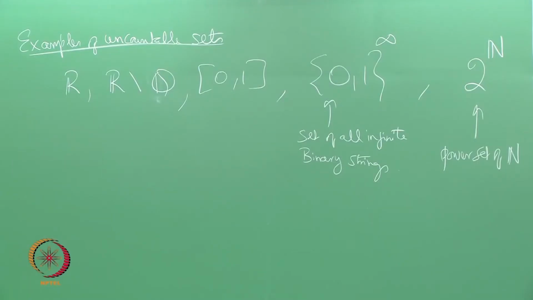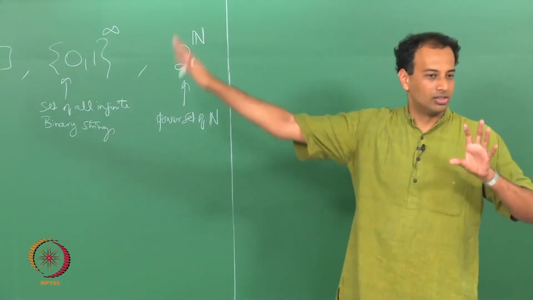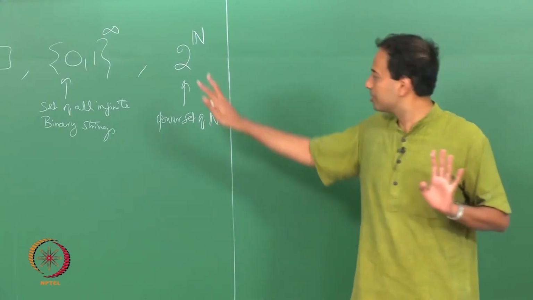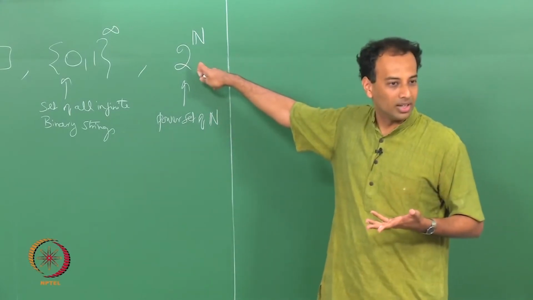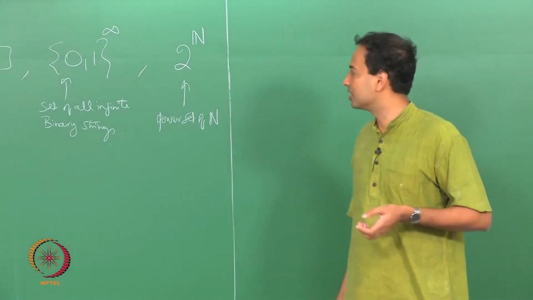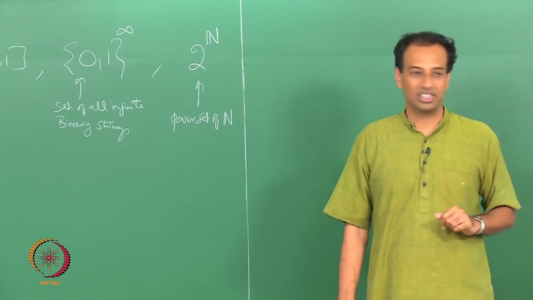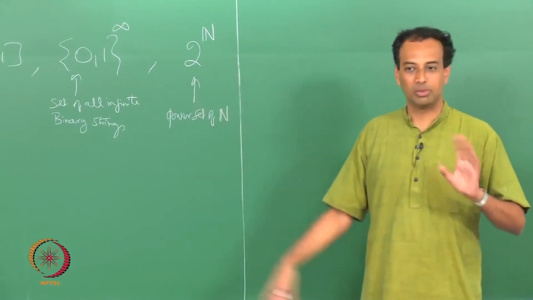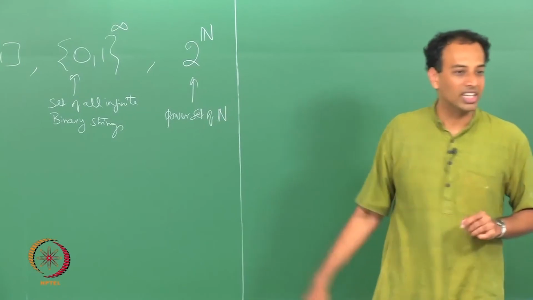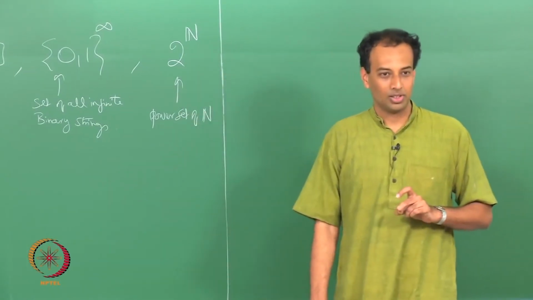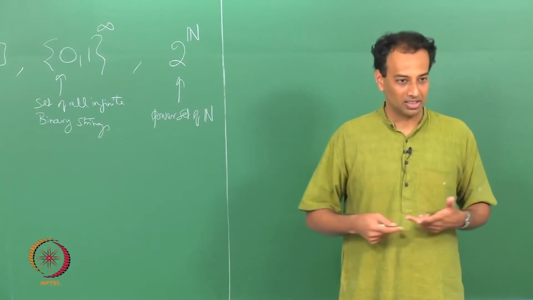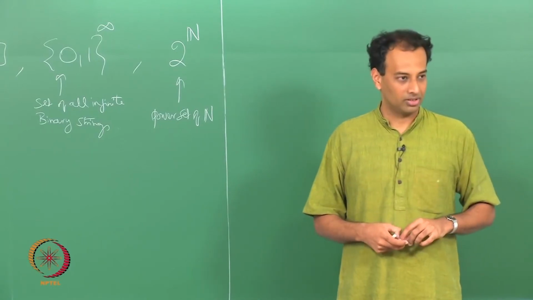There may be some finite subsets, like {23, 14, 48}. But it also contains infinite subsets: the set of all prime numbers, the set of all even numbers, the set of all multiples of 17. If you collect all those subsets of natural numbers, it is clearly an infinite collection; it is actually an uncountable collection.